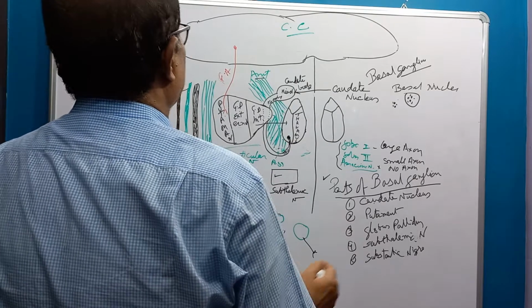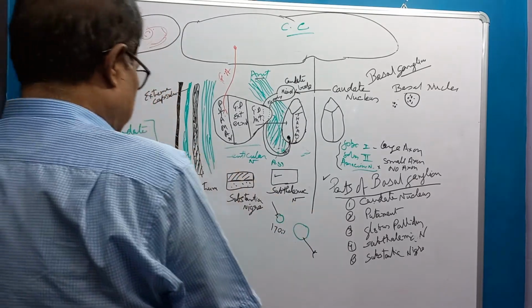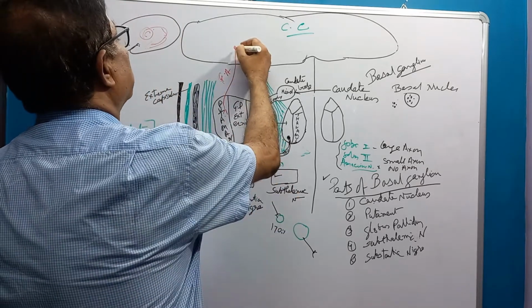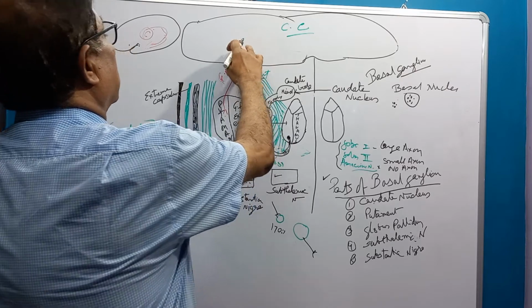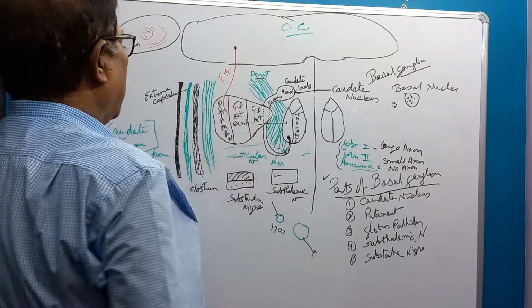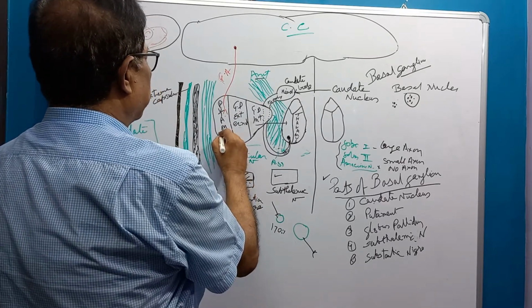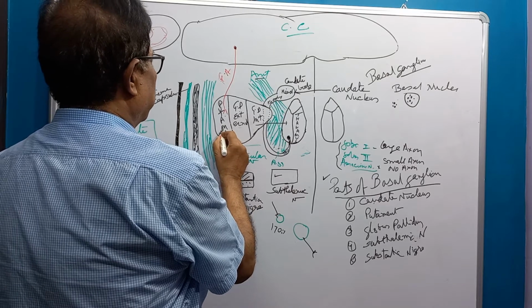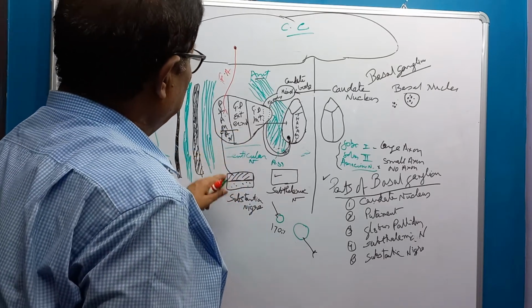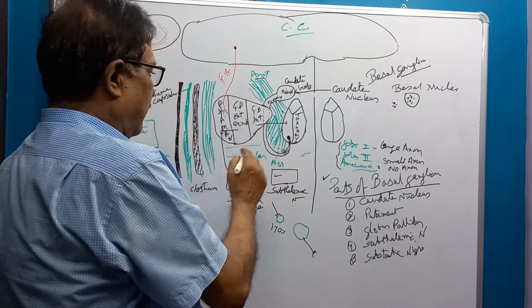Now, the connections of this basal ganglia: they are afferent, meaning coming in, from the cerebral cortex. Then internuclear, between the cells of the nuclei. Then efferent.